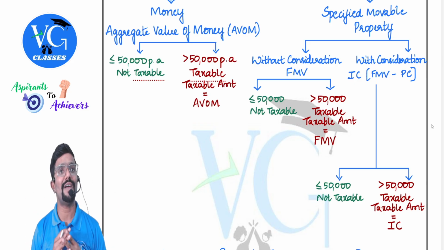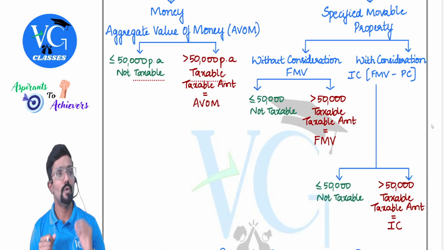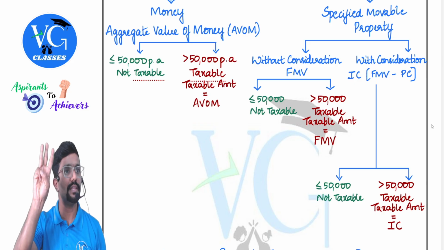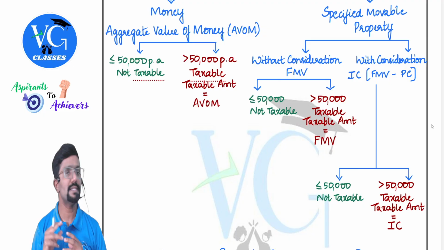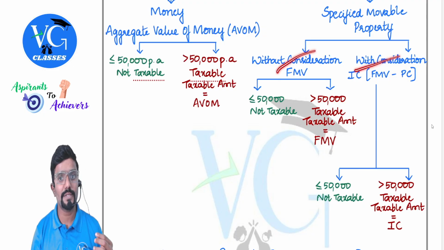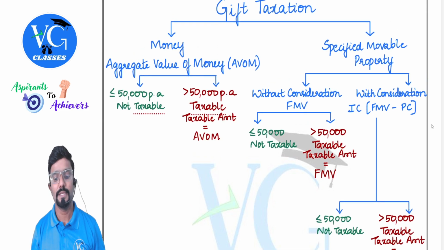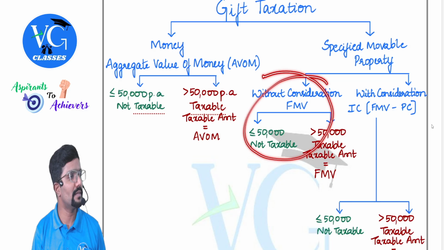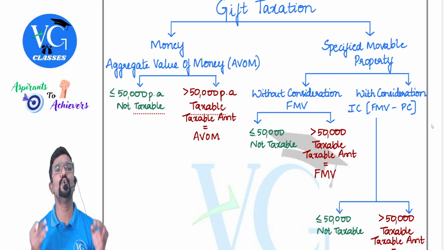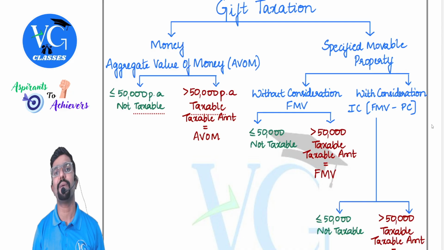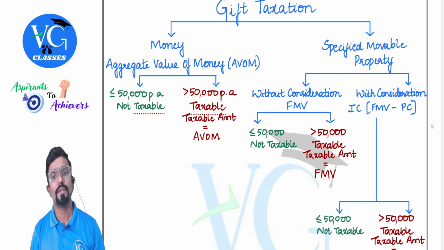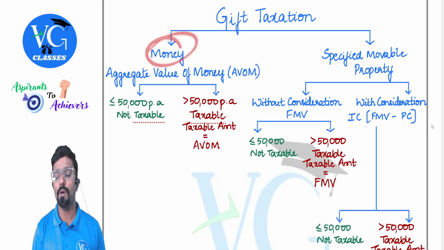Same example, I will change the value. I have purchased the jewelry for 1 lakh, whose fair market value is 1 lakh 30,000. How much is inadequate consideration? 30,000. It is within 50,000. Nothing is taxable. So these two scenarios are different, guys. Here I have not paid anything at all, that means pure gift. Whereas here I have paid something, but less than fair market value. We call it inadequate consideration. This is for money and movable property.